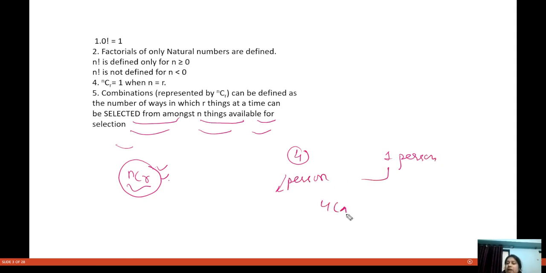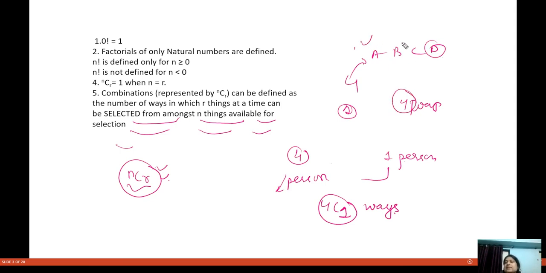So how will you do that? 4C1 ways you can do that. 4C1 means what? Out of 4 persons, if you have to select one person, then how many ways can you do that? Four ways. Let's say these 4 persons are A, B, C, and D. If you have to select one person, you can do it in 4 ways: either select A or select B or select C or select D.